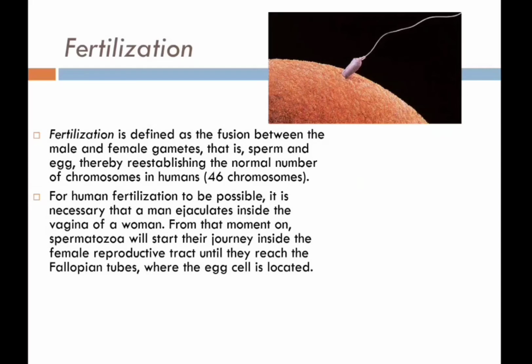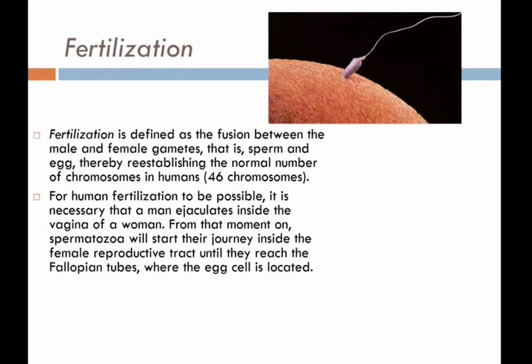At birth, there are approximately 1 million eggs, and by the time of puberty, only 3 lakh remain. Of these 3 lakh eggs, only 300 to 400 will be ovulated during the woman's reproductive lifetime. Fertility can drop as a woman ages due to the decreasing number and quality of remaining eggs. So 300 to 400 eggs will be ovulated during the woman's reproductive lifetime.